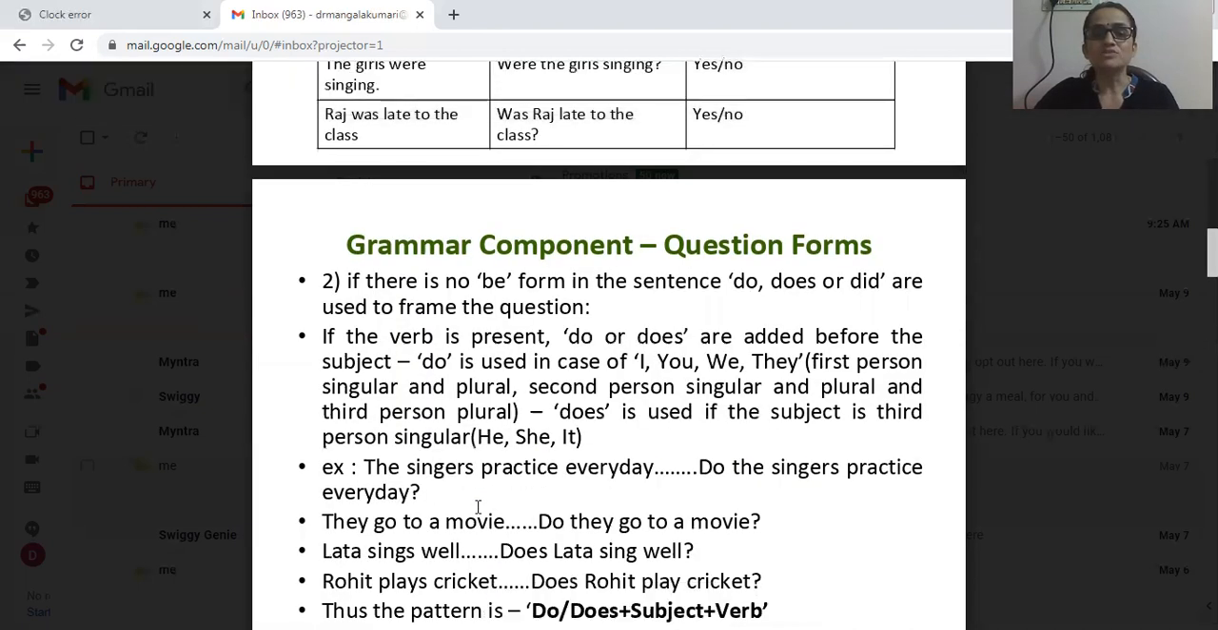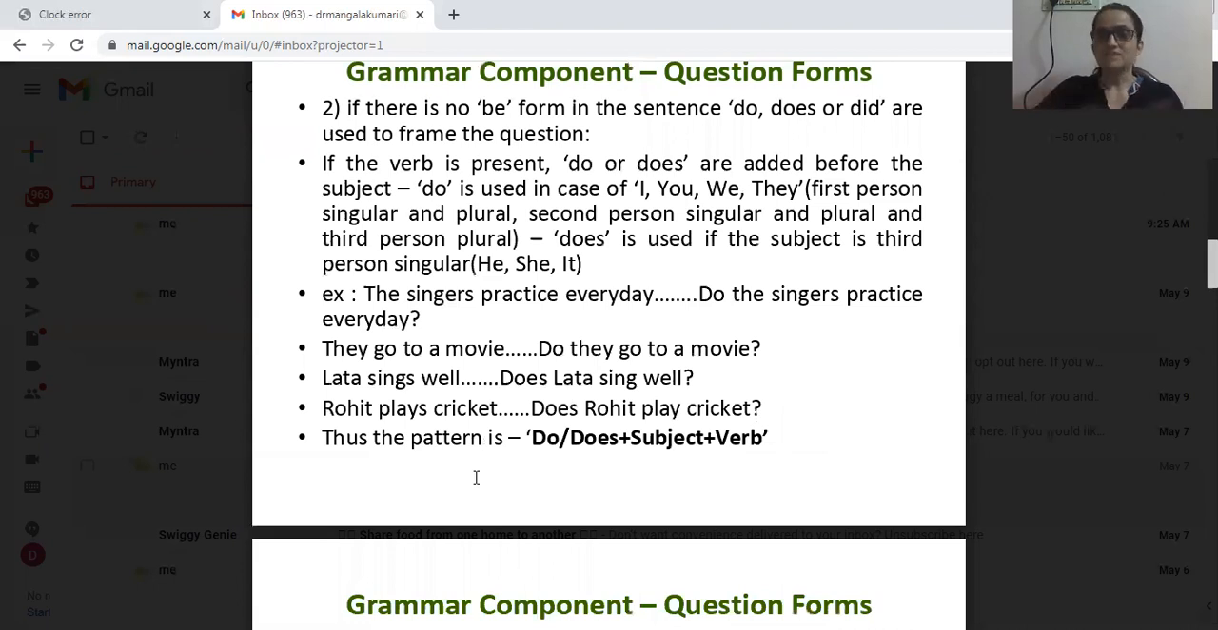Then the other situation where yes or no questions are formed, the second situation, is if there is no be form. What happens? If there is no be form in the sentence, do, does, or did are used to frame the yes or no question. How? If the main verb is present, do or does are added before the subject. Do is used in case of pronouns like I, you, we, they.